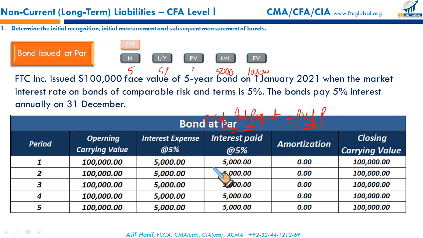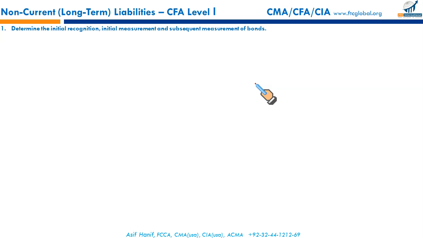Remember, interest expense is calculated at MRI, the market rate of interest, or the investor desired rate of return if given, and interest payment is made at the coupon rate. So your interest expense is $5,000 as well as your interest payment of $5,000. So a par value bond has been sold at $100,000. Remember, when the bond is issued at a rate equal to the market rate of interest, par value and the proceeds we receive, the present value, are the same.